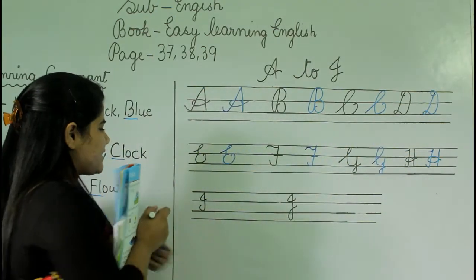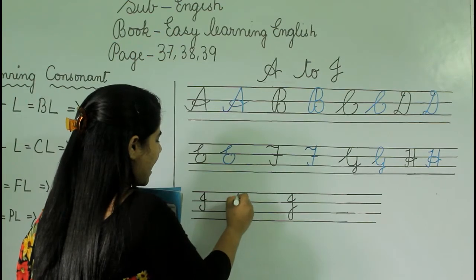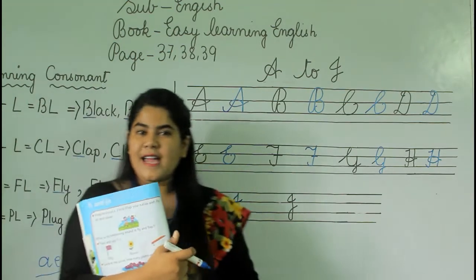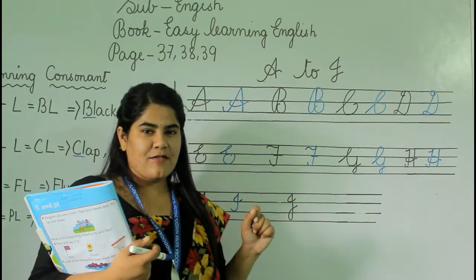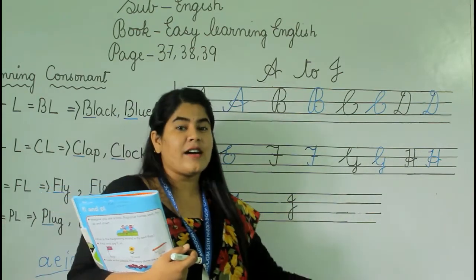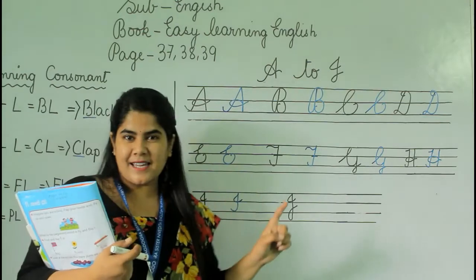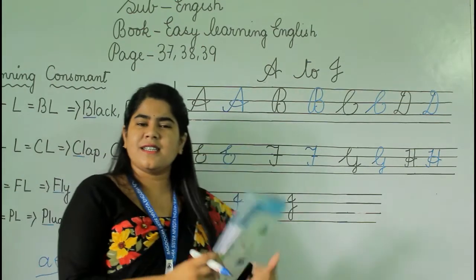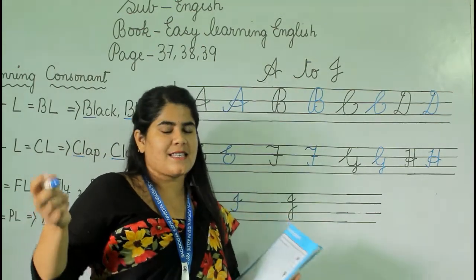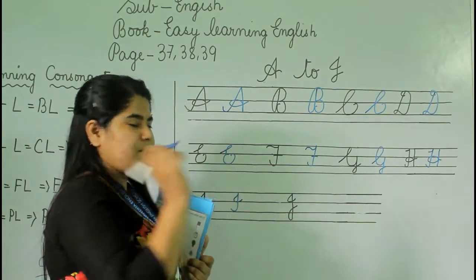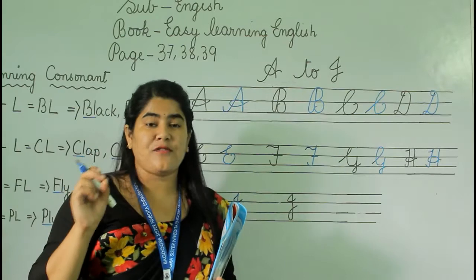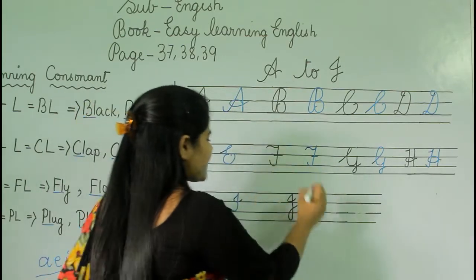Then the next letter is I. I for ice cream, and the phonic is E. I for insect. I for igloo. E. Right? You might have heard this song in your previous classes, in your junior classes, right? The phonic song, and the last letter that we are going to learn today is J.